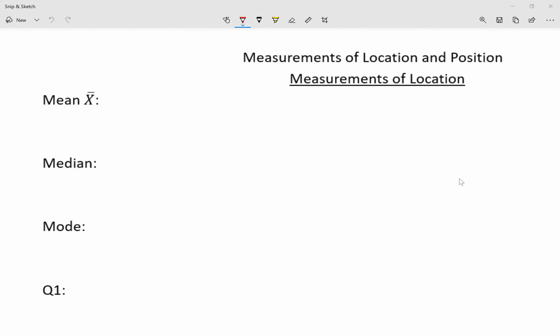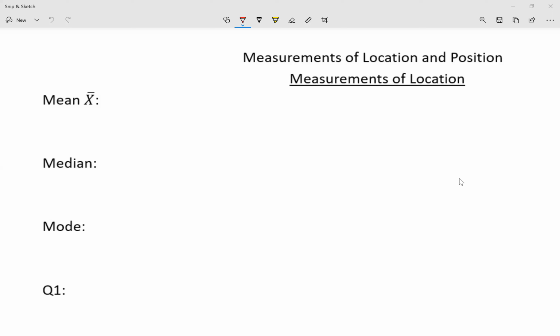You guys are familiar with some of these numbers. The mean, you guys know it also is an average, the word average. Now, a word that we tend to use a lot in statistics, sometimes we call it mean, sometimes we call it average, but the word that we tend to use a lot is arithmetic mean. Arithmetic mean. Okay, now that's basically the mean or the average. It's just that we used a fancy word.